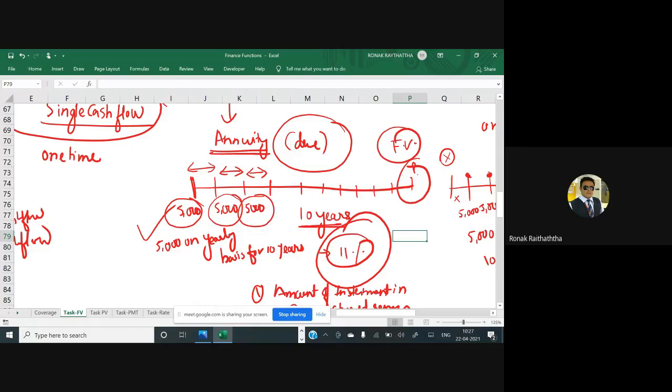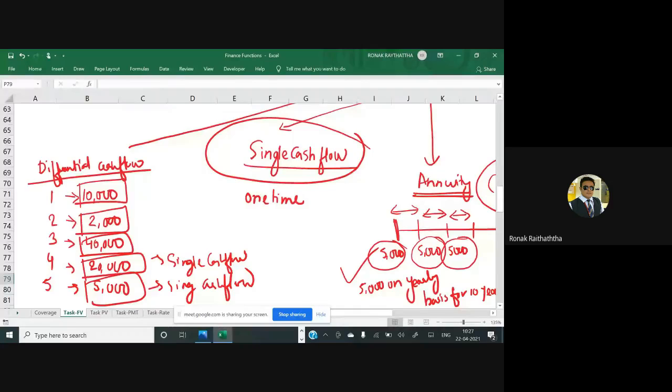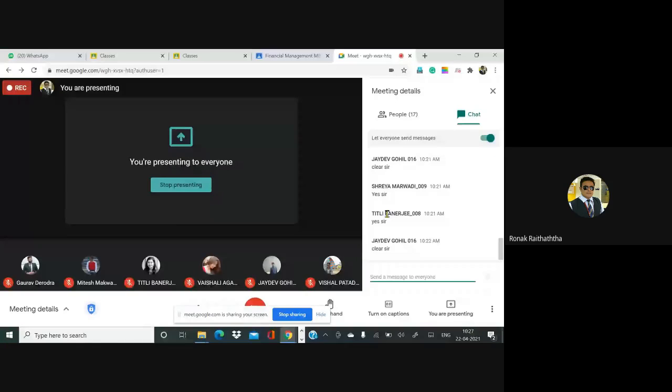In this chart, almost 90% of the future value transactions are covered. Now we can start solving the questions. First, we'll go to the single cash flow. And I can go to the single cash flow only if my students have got the utmost understanding of everything. Confirmation, please. Good. Very good. Let's move ahead.